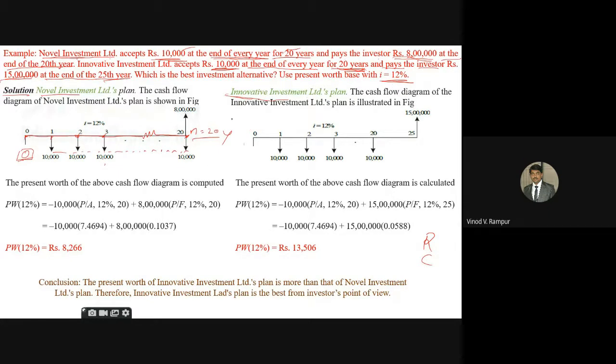After 20 years, how much is he going to pay? That is in an upward direction, 8 lakh rupees. That is my receipt. We have to take the rate of interest 12%. Now it is easy to write down because there is no need for the zero; 0 multiplied by anything is 0. Present worth of Novel Investment is minus 10,000. This is minus 10,000 because it's in a downward direction.